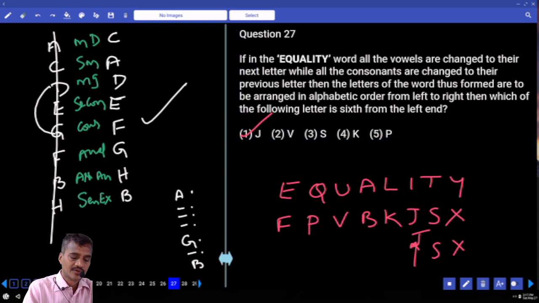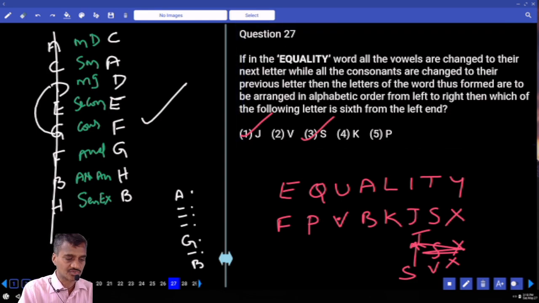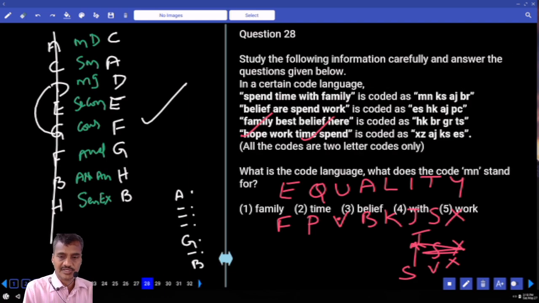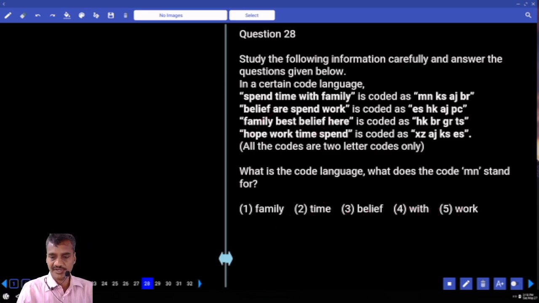Choice 1. 27. Then, now what are the letters we have? Now X, V and S. S is your answer. S is your answer, choice 3, question number 27. Clear? Then 28 onwards, 28 to 30. Any doubts in this one? 28 to 30, coding and decoding? Anyone please? Then next one, 31 to 34.